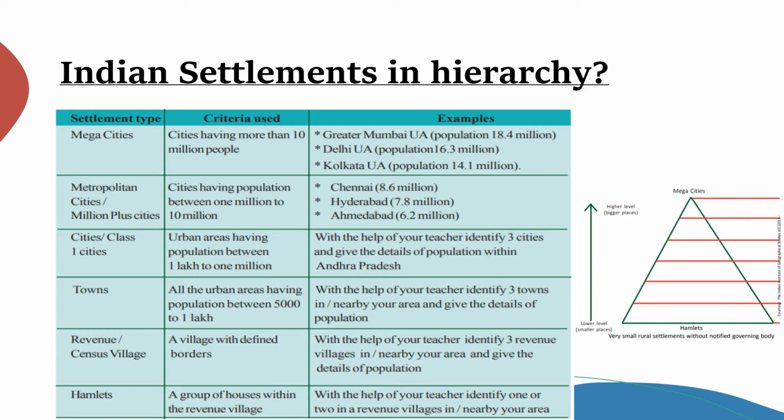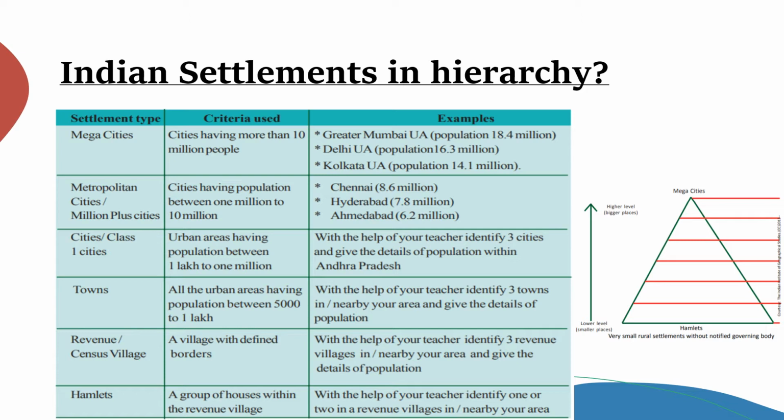The next one is the cities, class 1 cities. Under this criteria, urban areas having population between 1 lakh to 1 million. Examples in our Telangana are Warangal, Nizamabad, Karimnagar, Khammam. Next one is the towns. Under this, all the urban areas having population between 5,000 to 1 lakh.